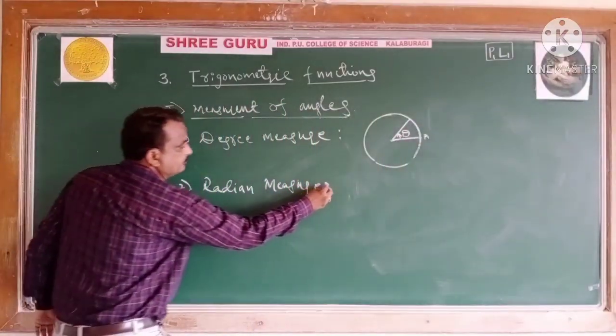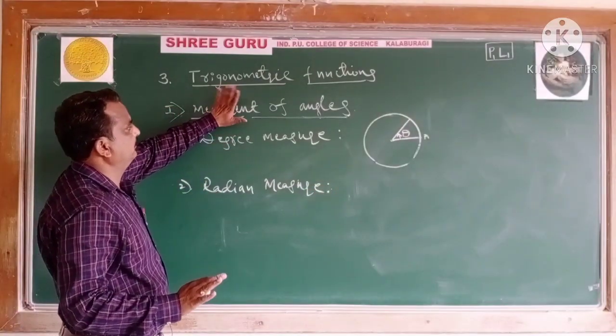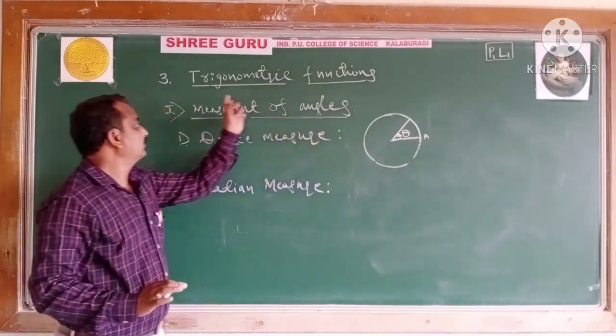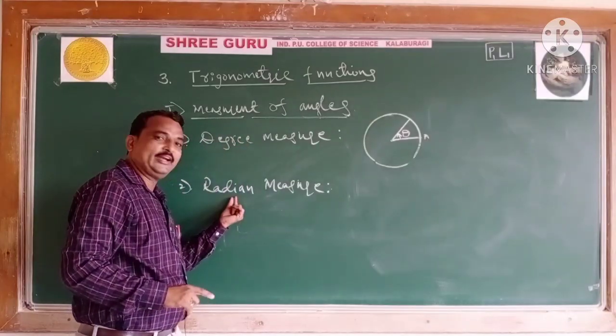This is the second measure. Units. Measurement of angle means these are the units. These are the two units. One is degree, another one is the radian measure.